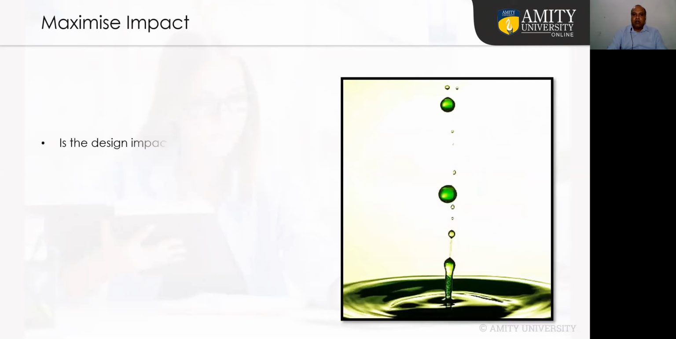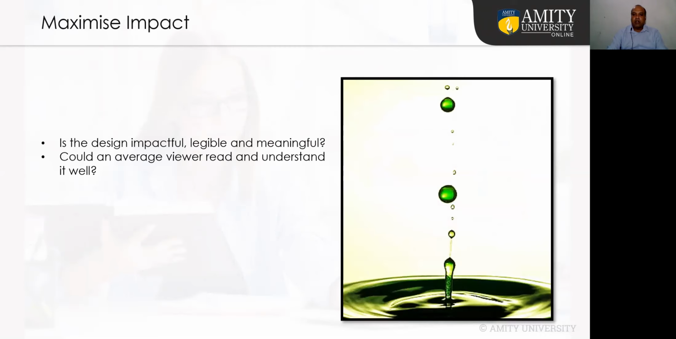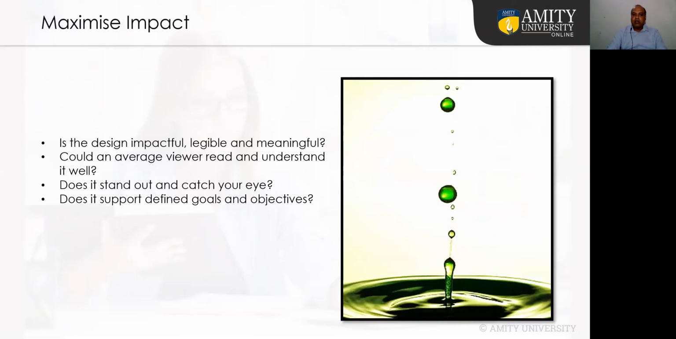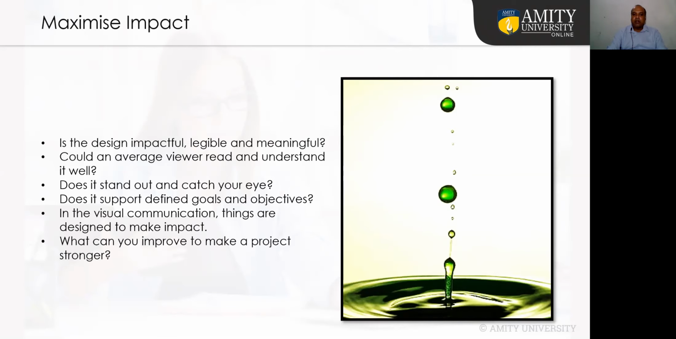And lastly, whatever things are available in the design, how can you improve and how can you maximize the impact? Is the design impactful, legible, and meaningful? Could an average viewer read and understand it well? Does it stand out and catch your eye? Does it support defined goals and objectives? In visual communication, things are designed to make an impact. So these are a few questions you need to ask yourself whenever you are evaluating any design to maximize the impact. What can you improve to make a project stronger?